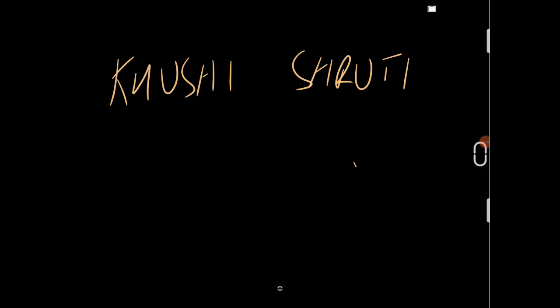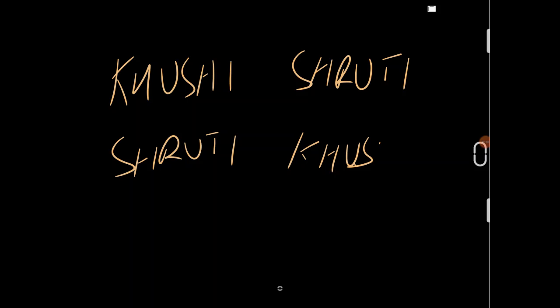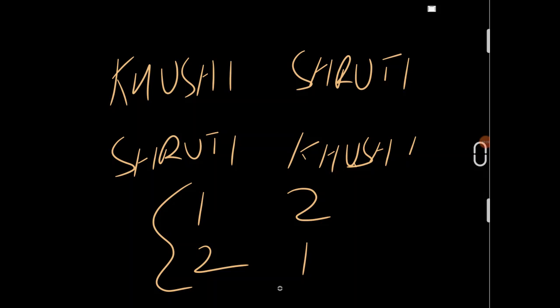According to permutations, the order is very important. That means this is one arrangement, and the next one will be Shruti and Kushi. Because see, order is very important. For example, numbers 1 2 and 2 1 are two different numbers, 12 and 21. In permutations, order is very important. So in this we apply permutation. But in this team, Kushi and Shruti is one team. Then another person comes and says Shruti and Kushi is another team. What is the difference? The same people, right?